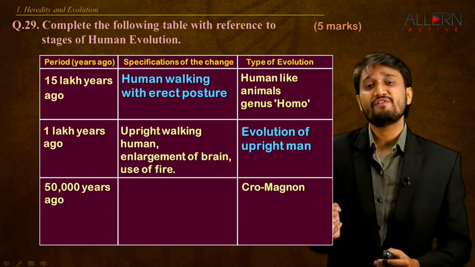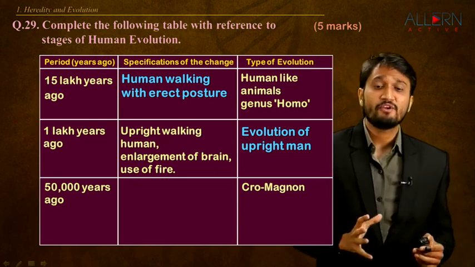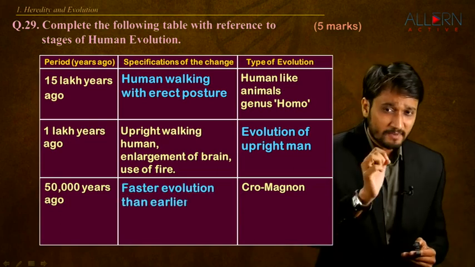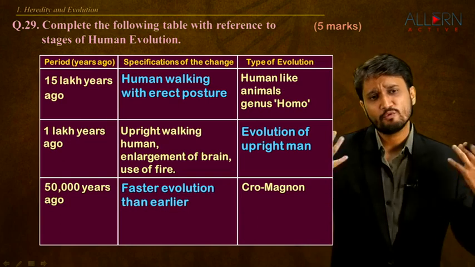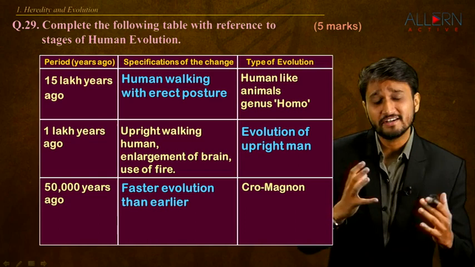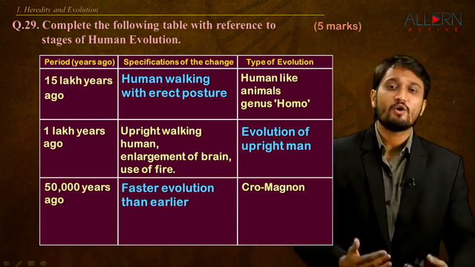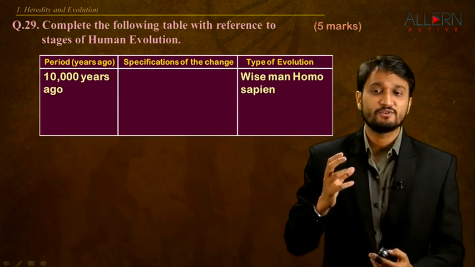Next is 50,000 years ago. The type of evolution is the Cro-Magnon man, and the specification over here is faster evolution than earlier, because the environment in which we started to live started changing very fast. So we had to evolve accordingly, right? Hence faster evolution happened over here.